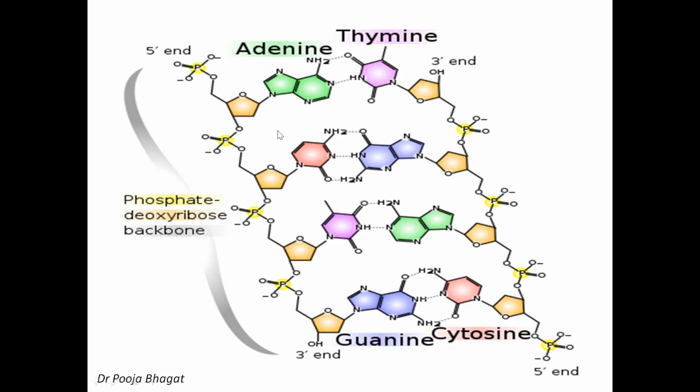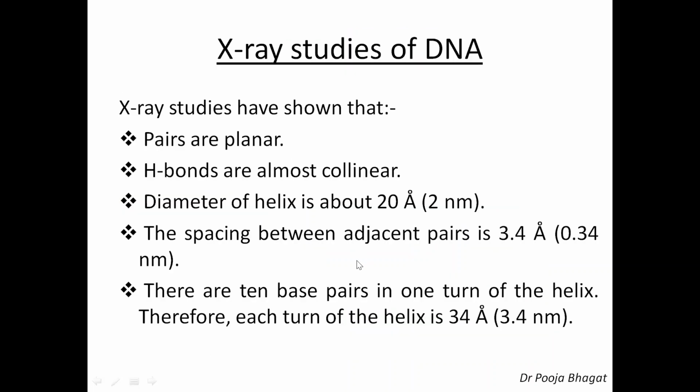In the same way here, this is cytosine, this is guanine, and they are linked through 3 hydrogen bonds. So here this is thymine, this is adenine, linked through 2 hydrogen bonds, and here it is guanine and cytosine, linked through 3 hydrogen bonds. So this is the structure of DNA.